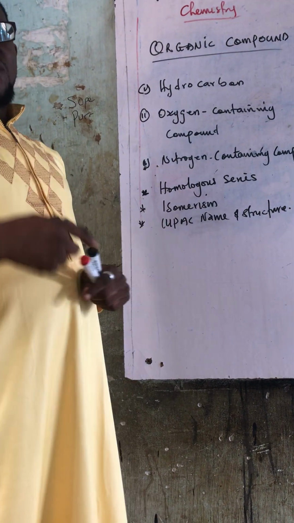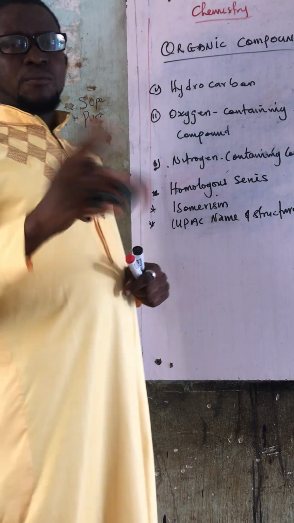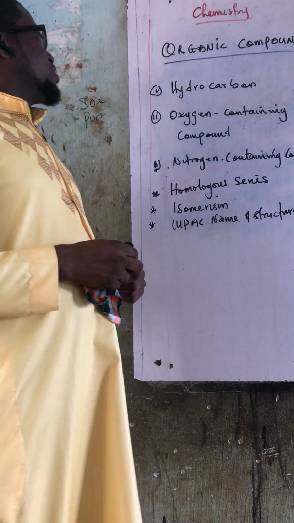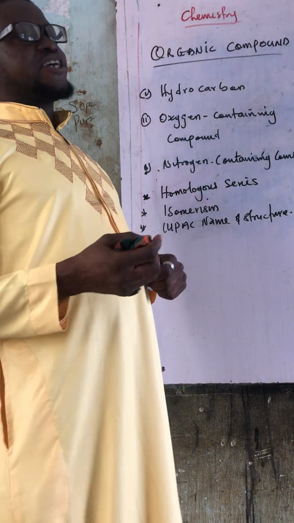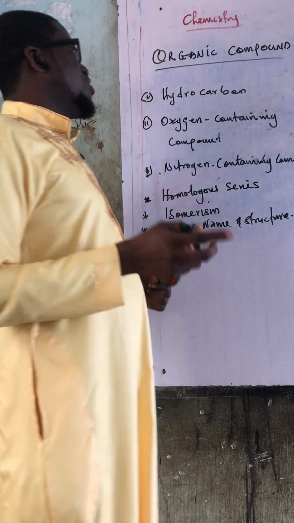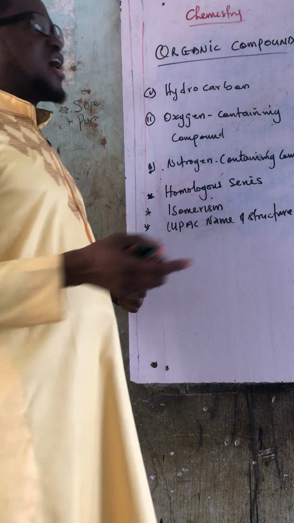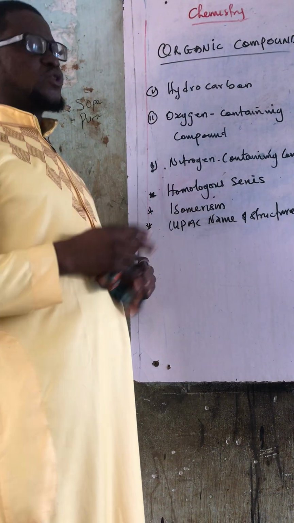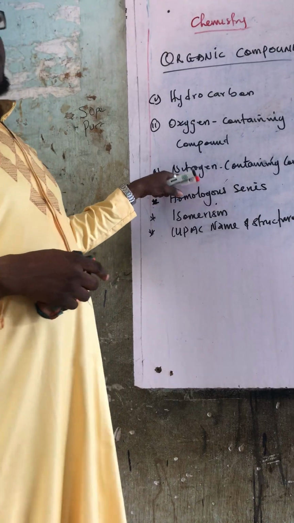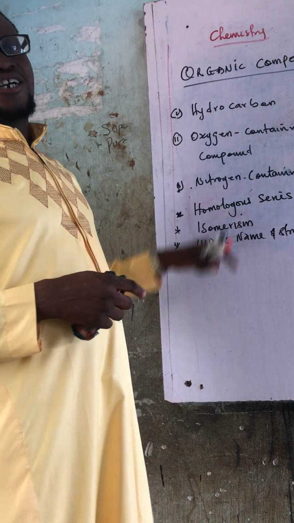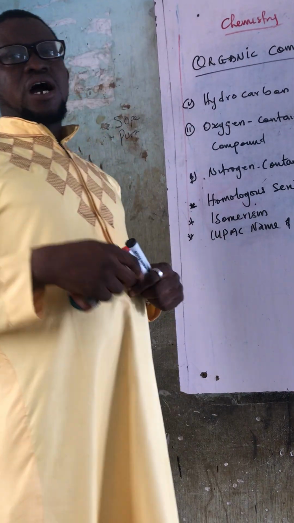So we have the likes of alkane, alkyl, aromatic, and so on and so forth. Then carbon can also bond with oxygen. Under here we have the likes of alkanoic acids, ketones, esters, aldehydes, and so on. Carbon can also bond with what? Nitrogen. Here we call it amine.